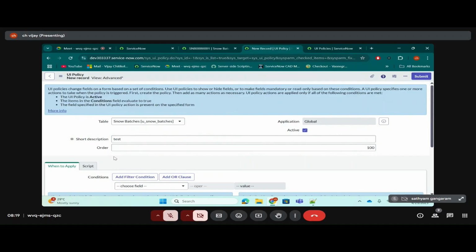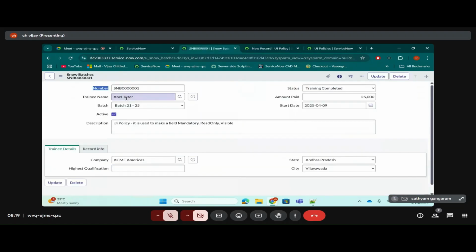But don't do these kinds of things. Give a proper short description. What are you doing in this UI policy? Why are you creating this UI policy? You need to give a proper short description. Why is it so important? Since snow batches is recently created by us, we know there are no UI policies in this.